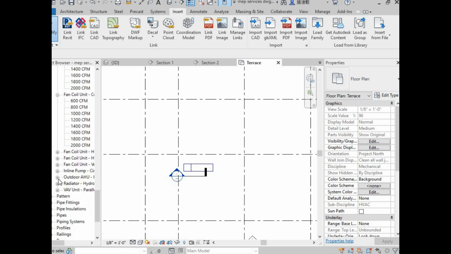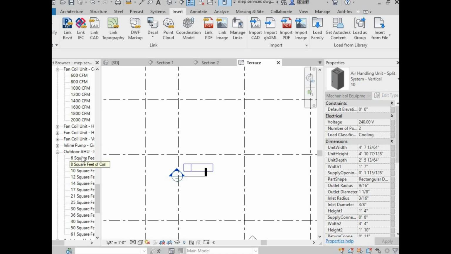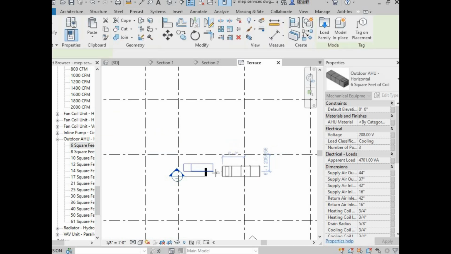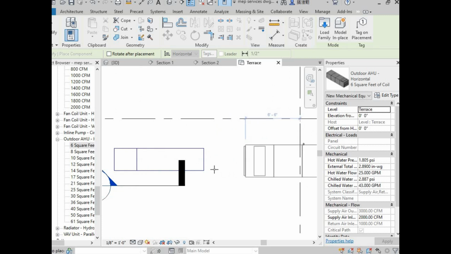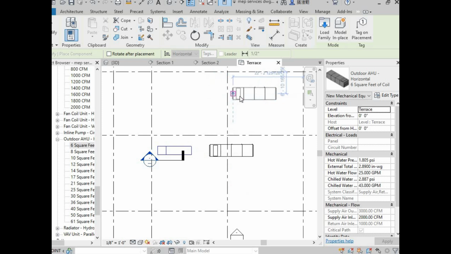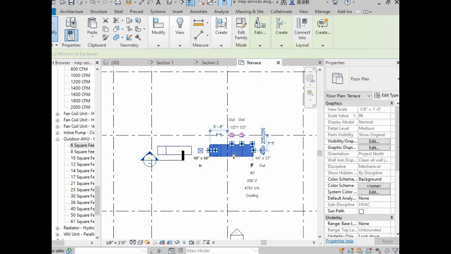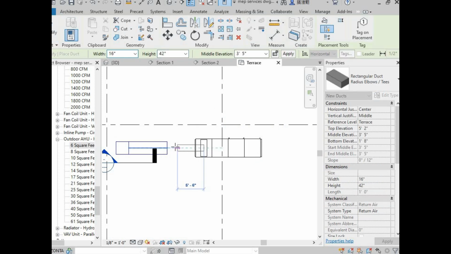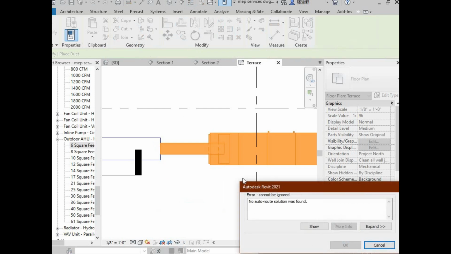So this one we have loaded, the outdoor unit, and here I have provided this. Connected.